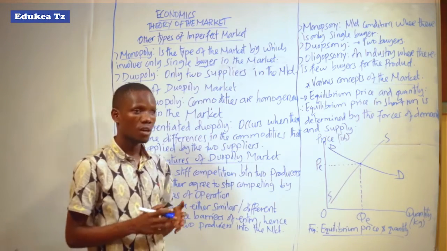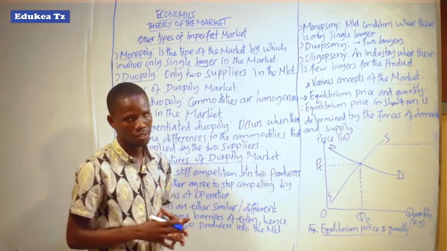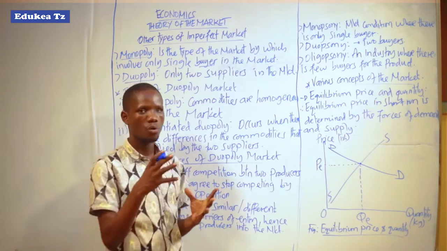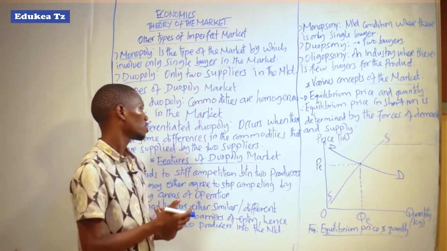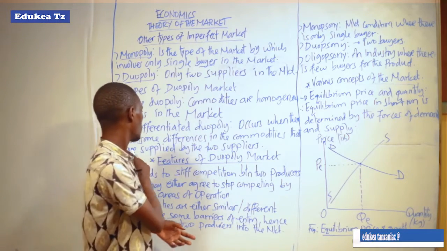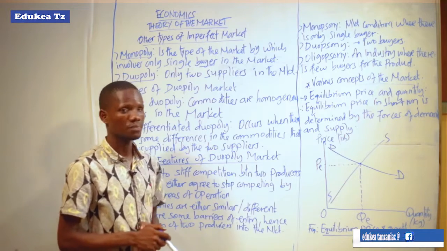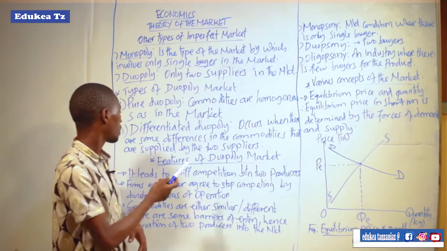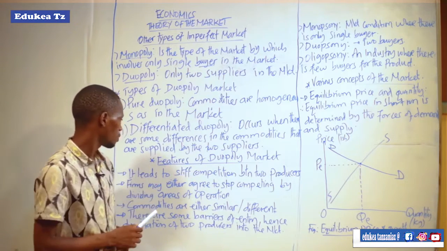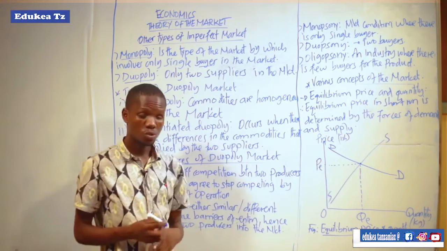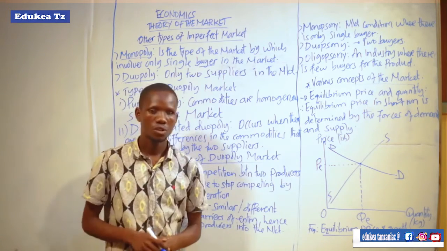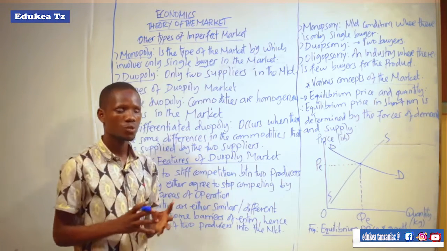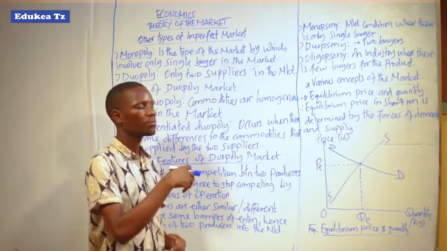If their goods differ, maybe in terms of quality or type of goods or even quantity, it means this is a differentiated duopoly, the type of market that occurs when there are some differences in the commodities supplied by the two suppliers. So there are two suppliers, but the goods which are supplied have some differences.